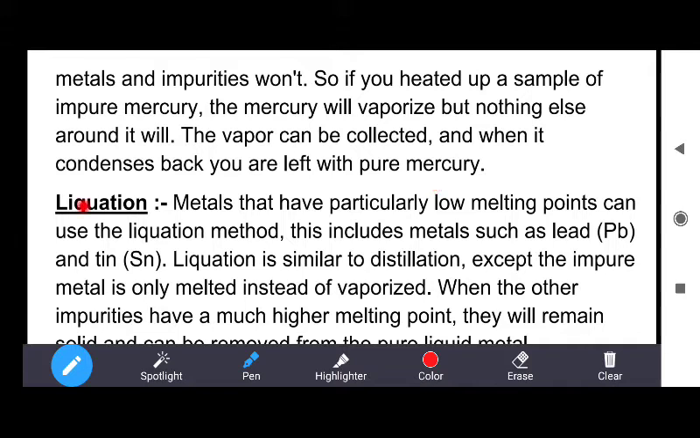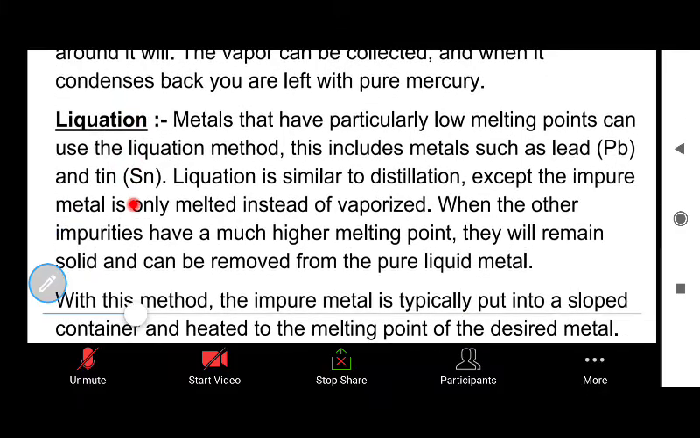The second method is liquefaction. The distillation methods we have already discussed in class 11, like fractional distillation and low pressure distillation also. So we have discussed some distillation processes in the 11th also, so you know about the distillation process. The second process is liquefaction. What is the liquefaction process? It is also similar to distillation, actually.